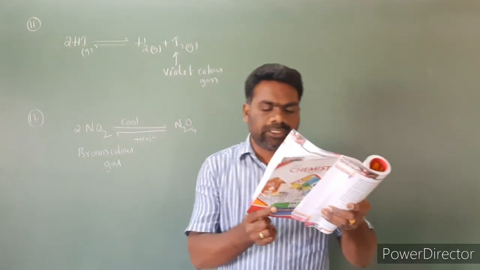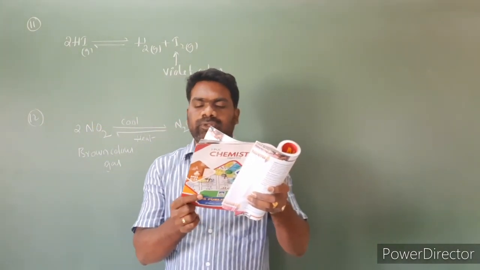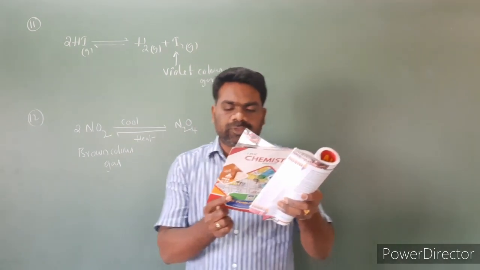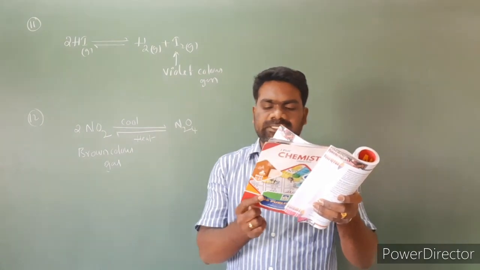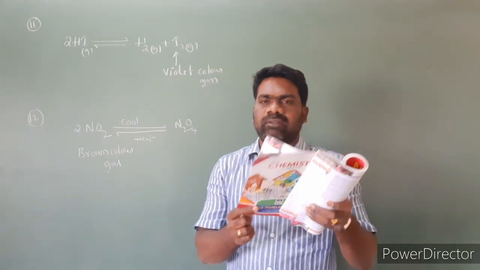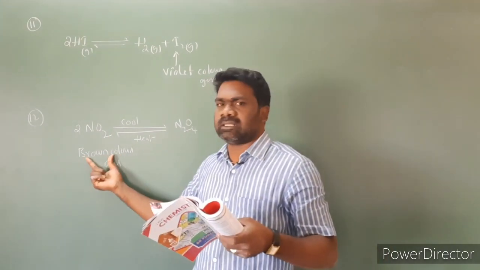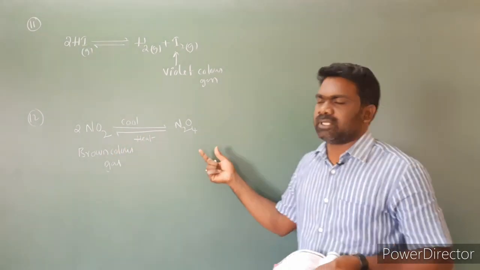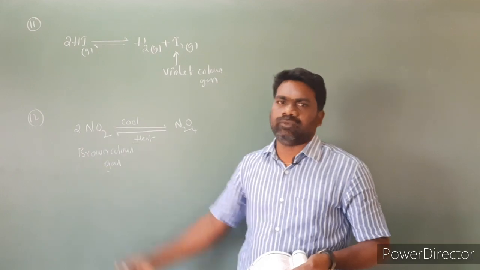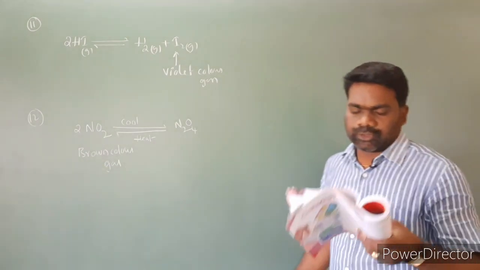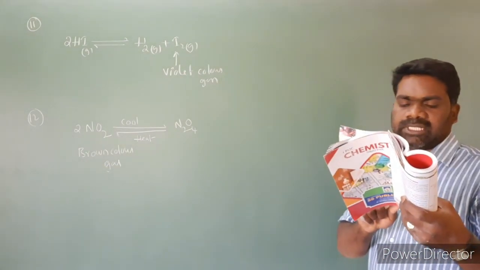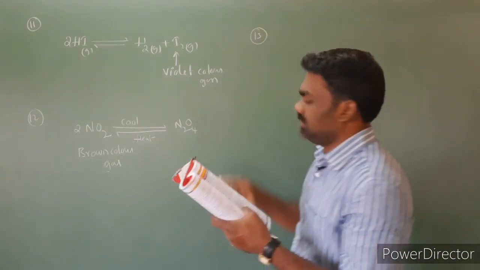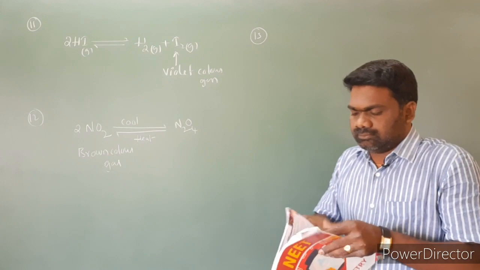Look at question number 12. A gas bulb is filled with NO2 gas and immersed in an ice bath at 0 degrees centigrade, which becomes colorless after some time. So NO2, brown in color, converts into a colorless gas. That colorless gas is nothing but N2O4, because dimerization of NO2 converts it into N2O4. Question number 12, third option is correct. Next, question number 13.